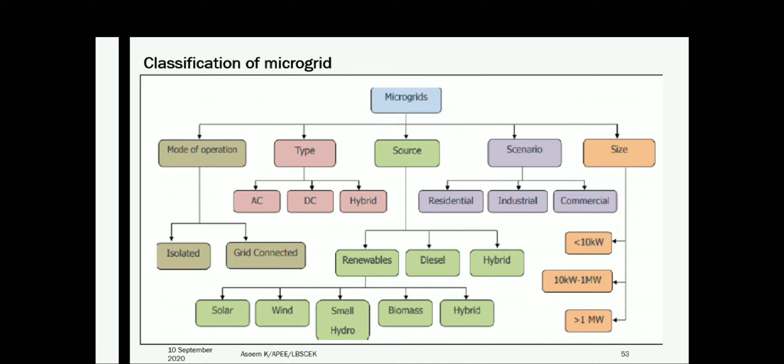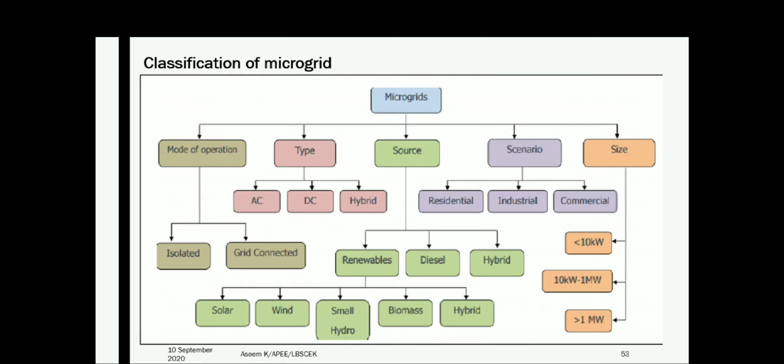In this video, we are going to discuss some classifications of microgrid. A microgrid can be classified based upon different criteria like mode of operation, type of the supply, sources, scenario and size.